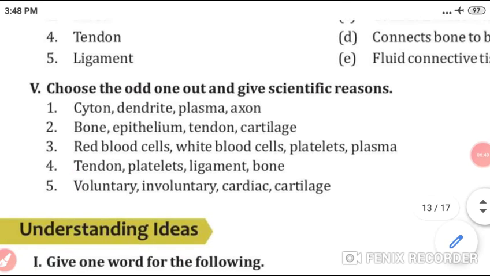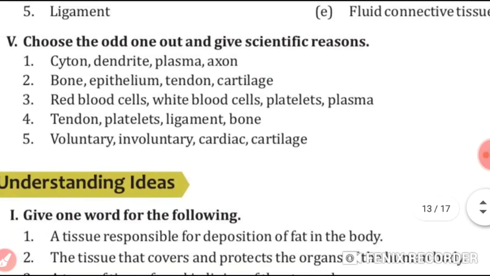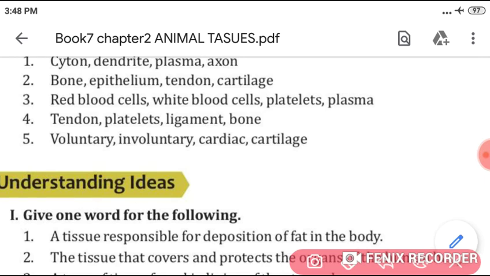Here, first, cyton, dendrite, plasma and axon. Here, underline, circle the word plasma and write now scientific reason in the next line. Write its scientific reason.